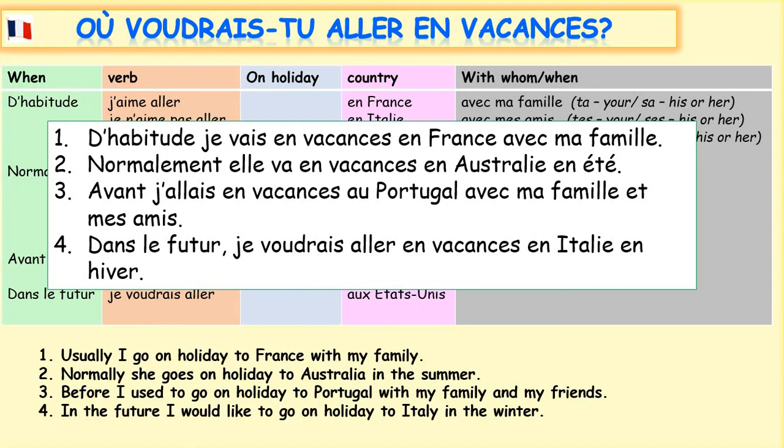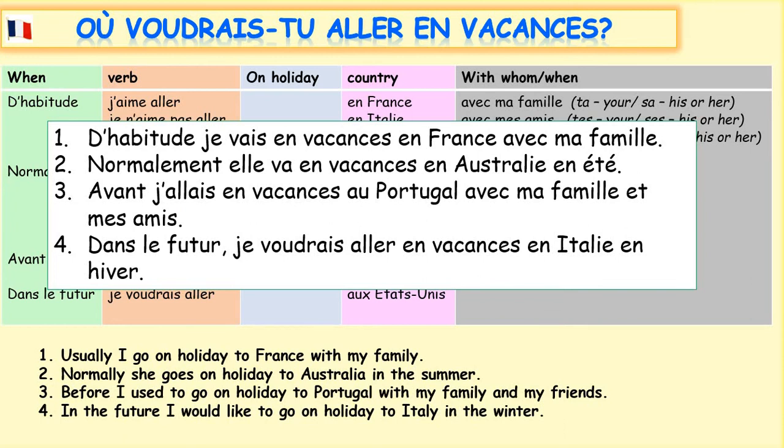Number 3, before, avant. I used to go, j'allais. On holiday, en vacances. To Portugal, au Portugal. With my family, avec ma famille, and my friends, et mes amis. Avant, j'allais en vacances au Portugal avec ma famille et mes amis.